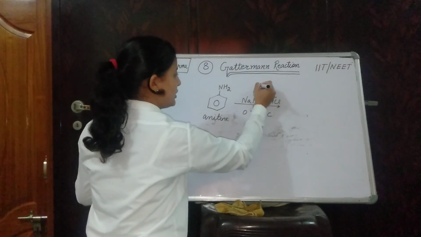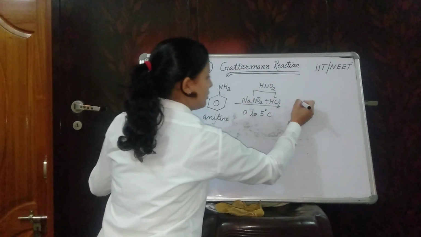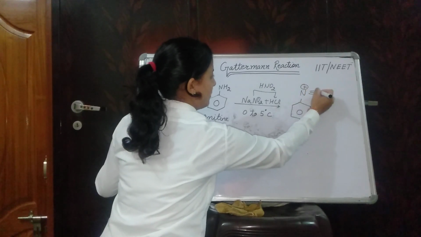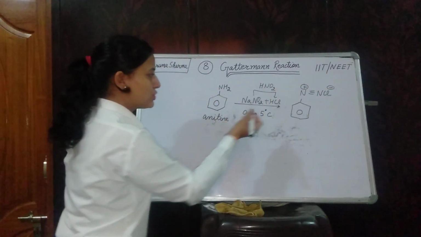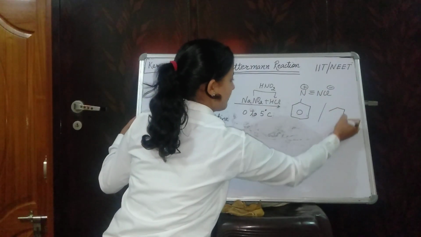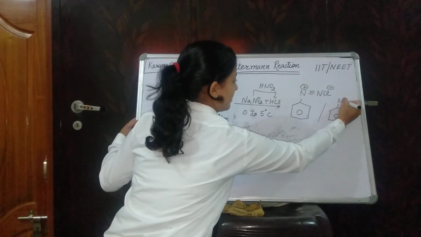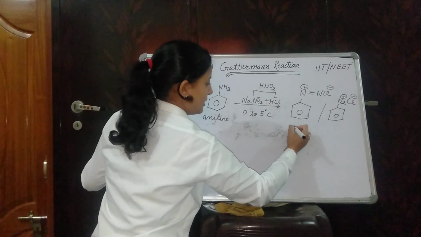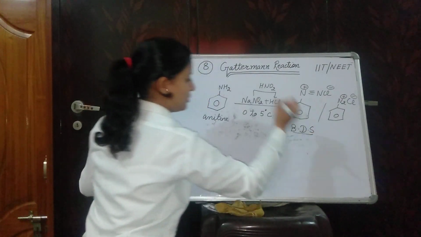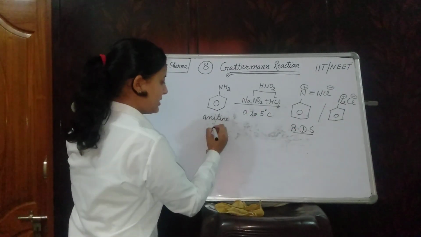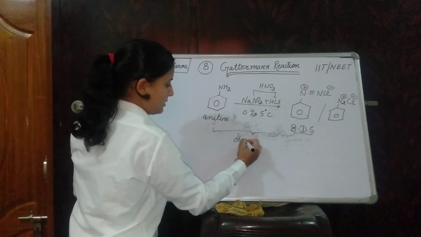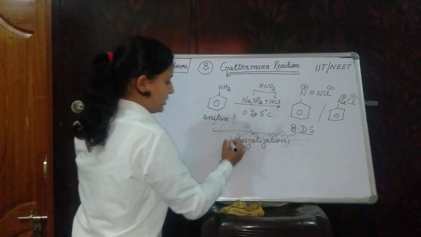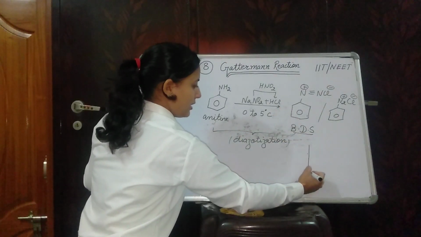This will generate HNO2, and formation of diazonium salt, N positive triple bond N, Cl negative. In most books it is also written in this way, which is also simple and also correct. This is your BDS, benzene diazonium salt. Up to here this is the diazotization reaction.